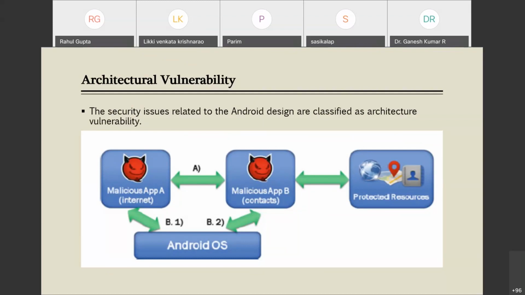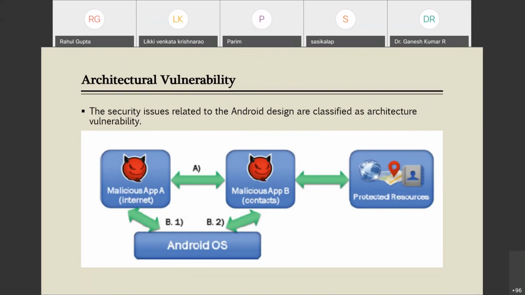Both apps are malicious in nature, but in a standalone sandbox environment they are not posing any threat right now, because app A has internet but not access to our contacts to pass on to an attacker. Similarly, app B can read the contacts, but we have not granted it internet permission, so it could not pass the important contacts on either.